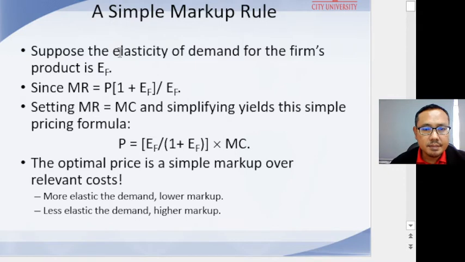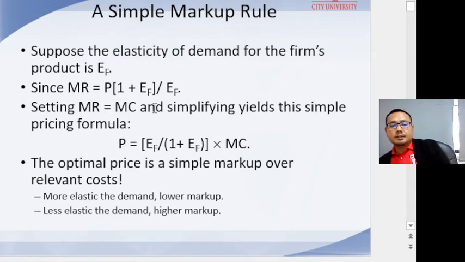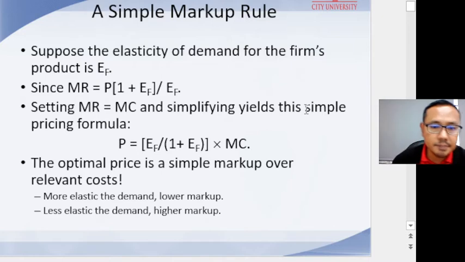This is for a simple markup rule. Suppose the elasticity of demand for a firm's product is EF. Since marginal revenue equals P times (1 plus EF) divided by EF, setting marginal revenue equal to marginal cost and simplifying yields this simple pricing formula: P equals EF divided by (1 plus EF) times marginal cost.